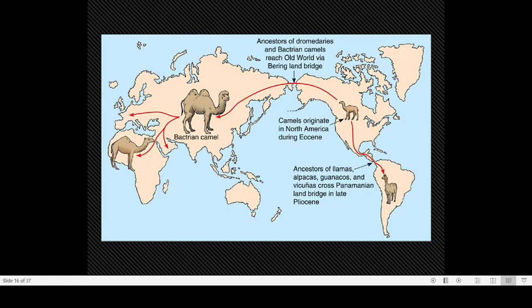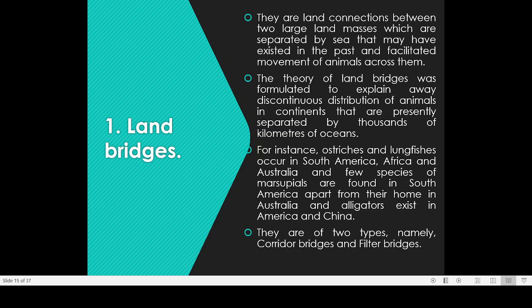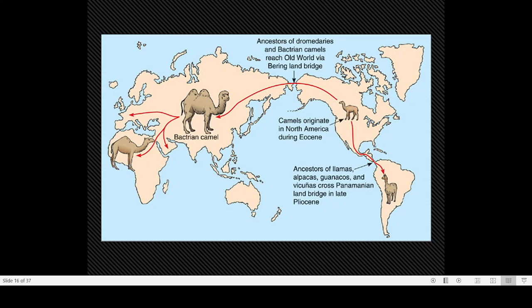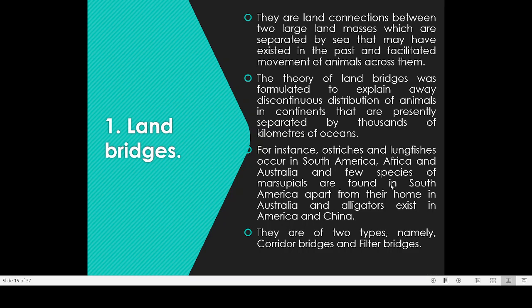So there is another important land bridge used by animals. Now we will come back to that. So these are land connections between two large land masses, meaning two large continents. For example, in the case of South America, it is a land connection between North America and South America. These are land connections between two large land masses which are separated by sea, and that may have existed in the past and facilitated movement of animals across them. So that is the definition of the land bridge.